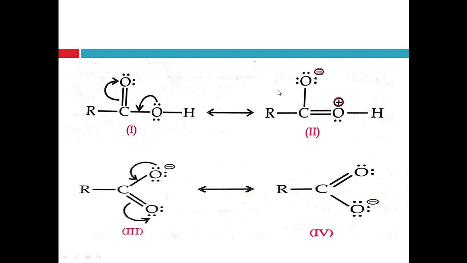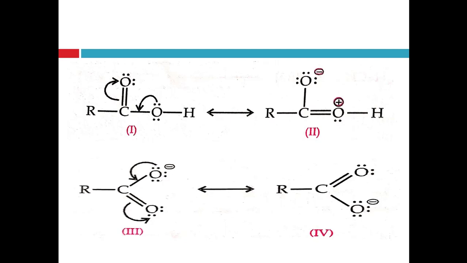Another thing is that this contributing structure 2, this resonance hybrid 2, contributes less towards the resonance. Why? Because of the charge separation, right? Here positive and negative charges are separated, that is a charge separation. Due to this charge separation, this resonance hybrid contributes less towards the resonance, right?